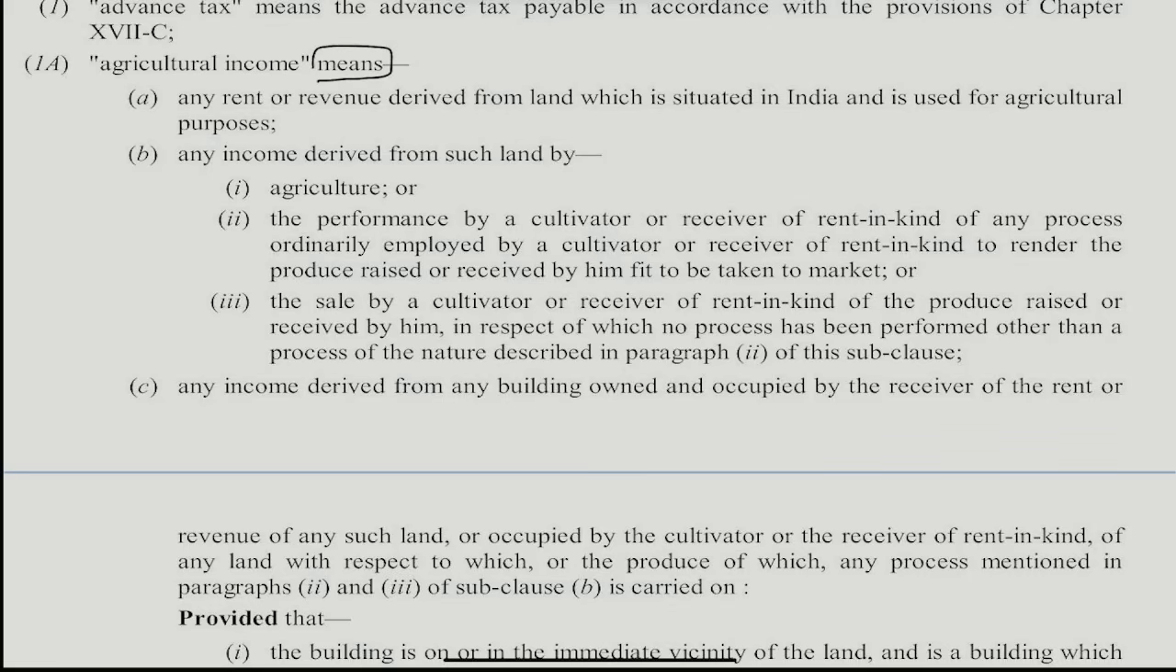Whenever "means" comes in the definition, it means only. Agricultural income means only A, B, C are there. That's all. You cannot add anything. You cannot remove the existing things. How many things make agricultural income? A, B, C. Can I add D? No. Can I remove B? No. You cannot remove anything. You cannot add anything. That's how the definition is.